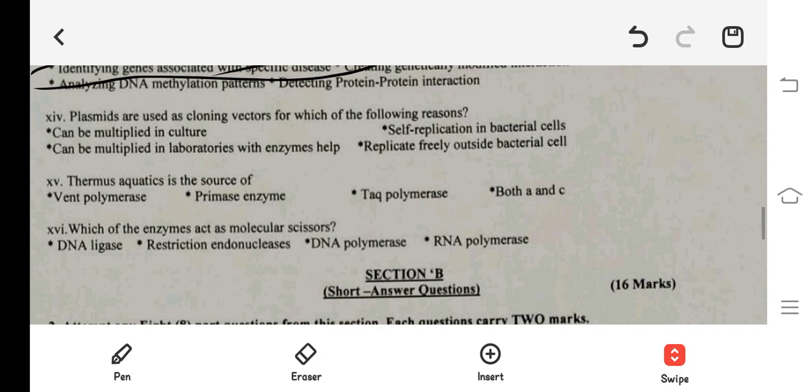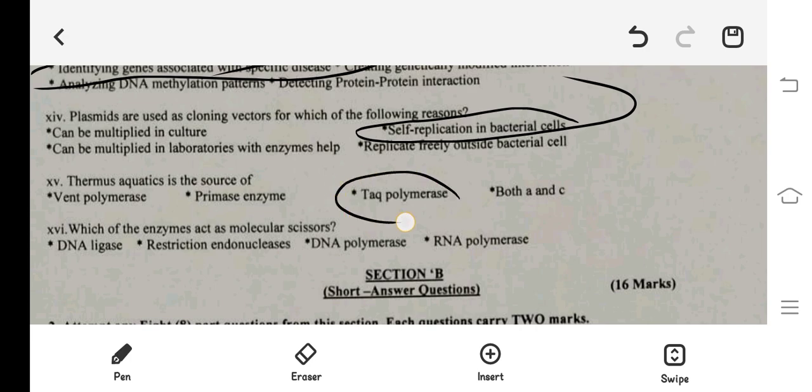Next one, plasmids are used as cloning vectors for which of the following reasons? Can be multiplied in culture, can be multiplied in laboratories with enzyme, have self-replication in bacterial cell, and replicate freely outside the bacterial cell. So yeah, the right answer is self-replication in bacterial cell. वैसे ही सारे करेक्ट लग रहे हैं, लेकिन आप लोगों को एक choose करना है. So most suitable one is B. Next, Thermus aquaticus is a source of... so the right answer is Taq polymerase.